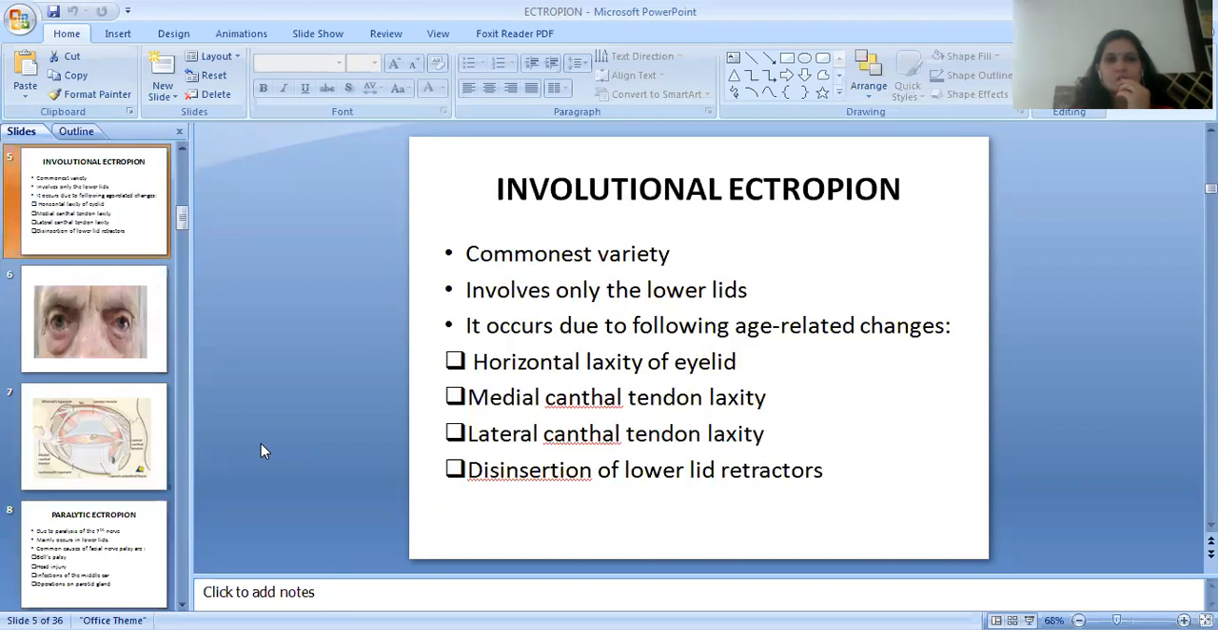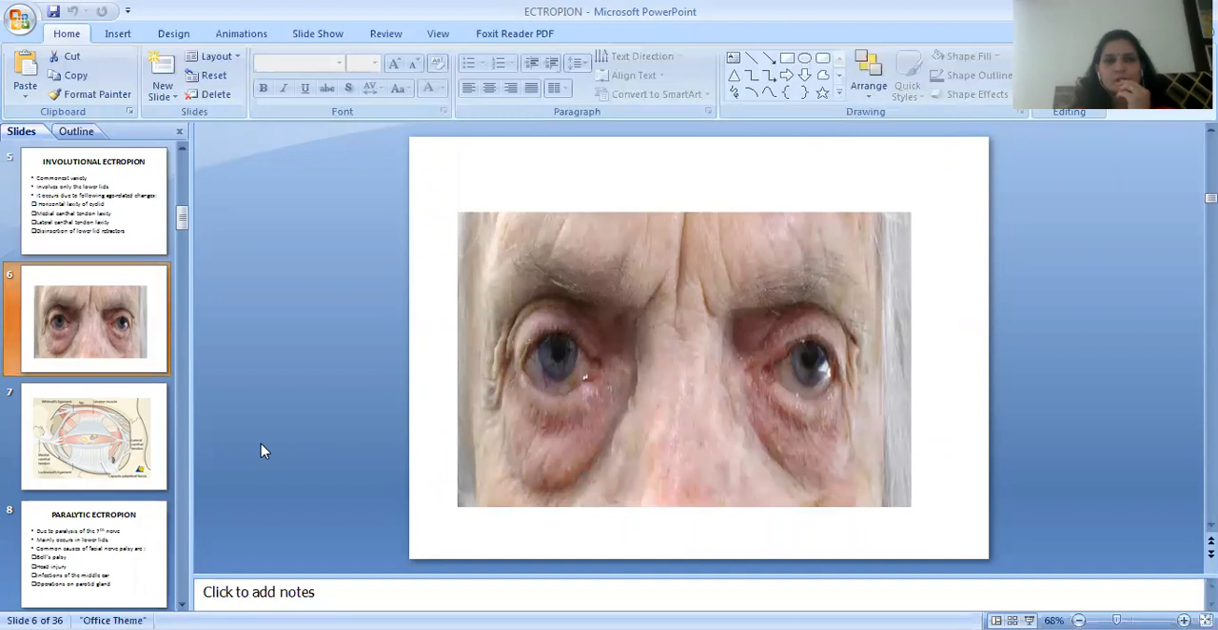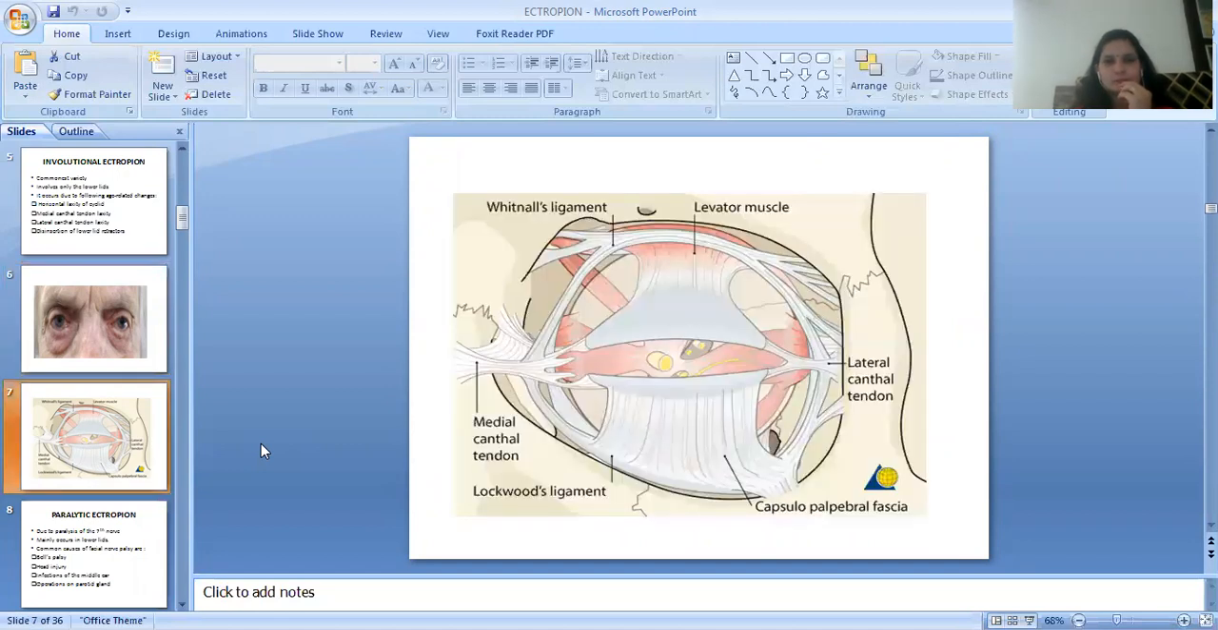Next is the involutional ectropion. It is the commonest variety. It involves only the lower lids. It occurs due to the following age-related changes like horizontal laxity of eyelid, medial canthal tendon laxity, lateral canthal tendon laxity, disinsertion of lower lid retractors. Here you can see the image of the laxity of the lower lid. So it leads to the involutional ectropion.